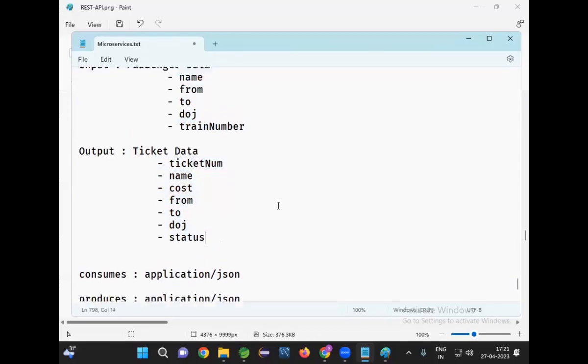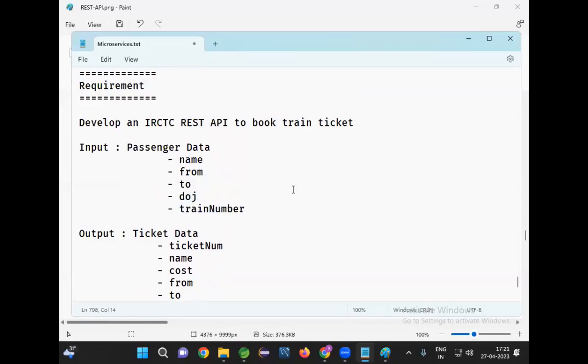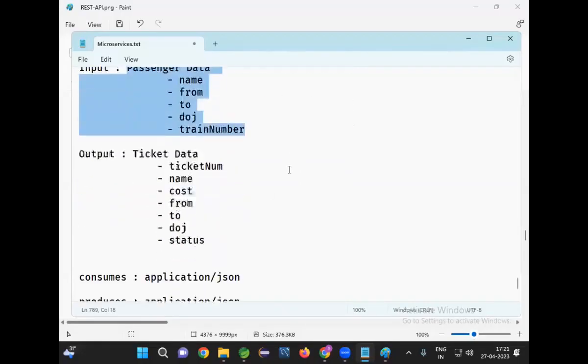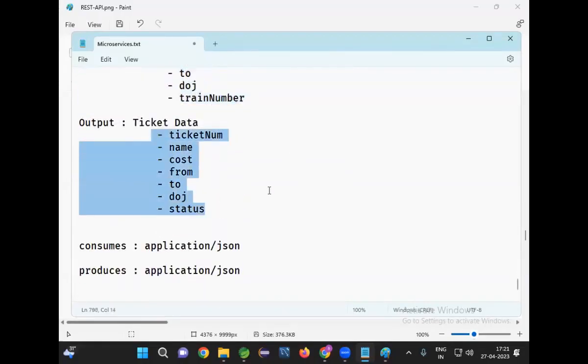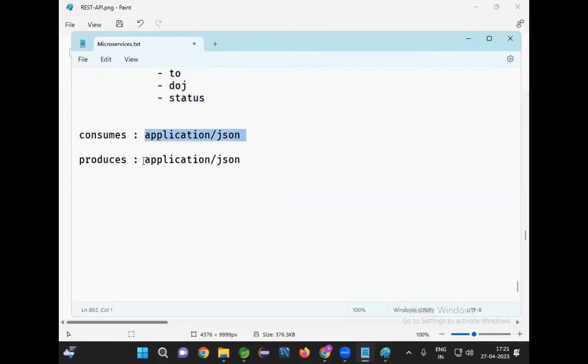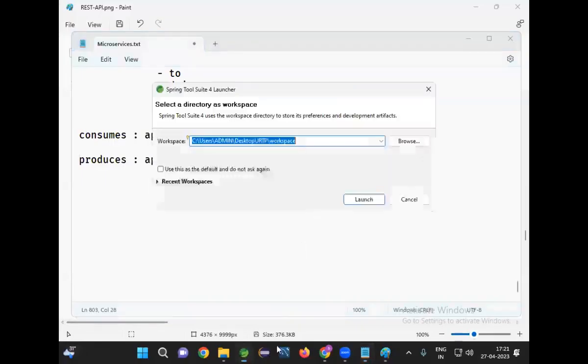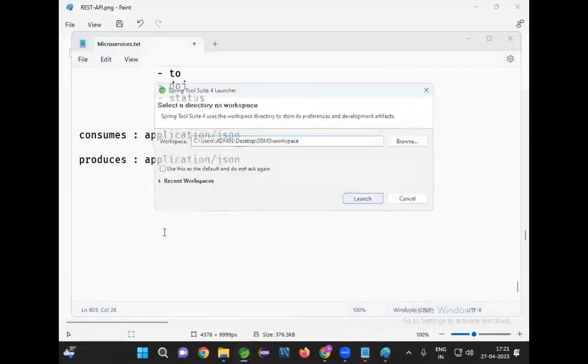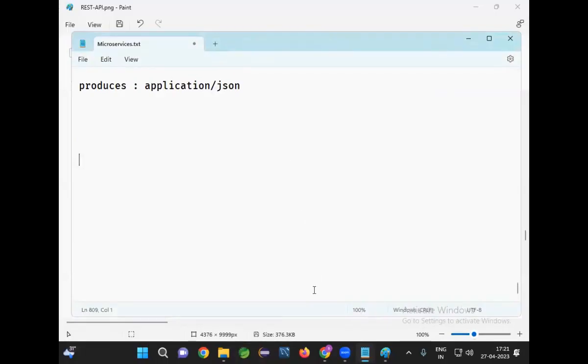So when you are going to develop any REST API, you should have that clarity. Now I'm developing one booking application. I need data as an input. Then I will do some business execution. Then I will provide some output. Passenger data is required to book the ticket. After booking is completed, I need to send the ticket data. Consumes JSON, produces JSON format. Clear? Next, let me go and create the project.